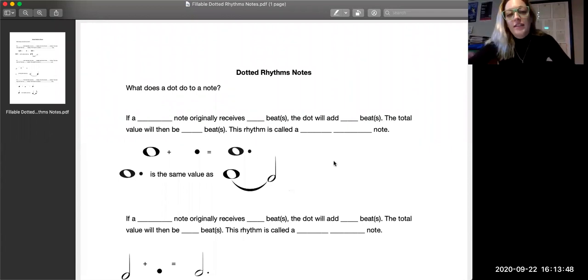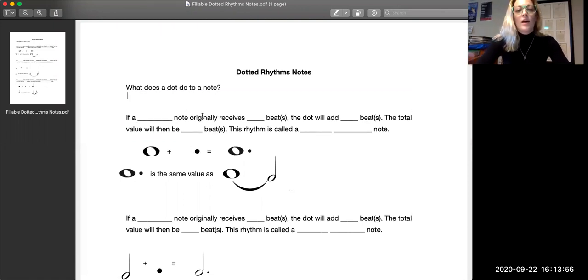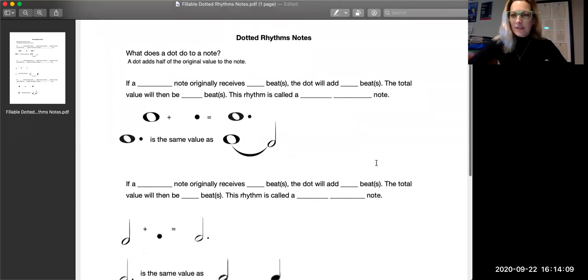So first question is, what does a dot do to a note? And this is what a dot is. It's literally just a dot, and it'll go to the right side of whatever note it's affecting. We're going to say a dot adds half of the original value to the note. That's what you'll put in that space. So let's figure out what that actually means by using some examples.